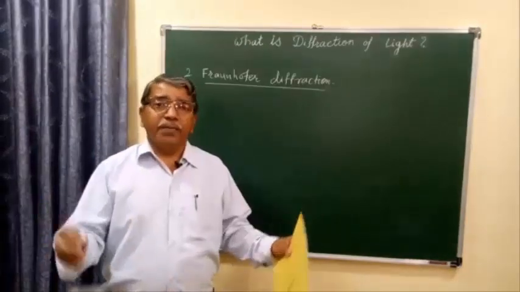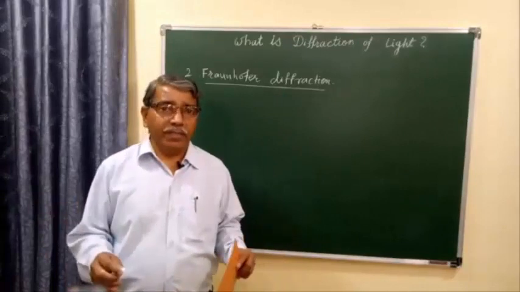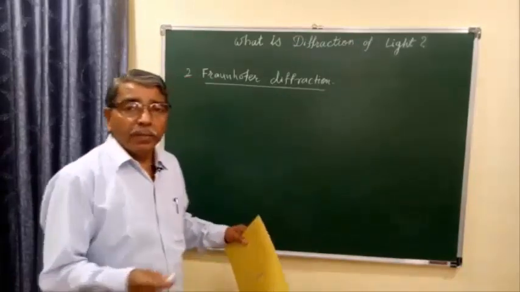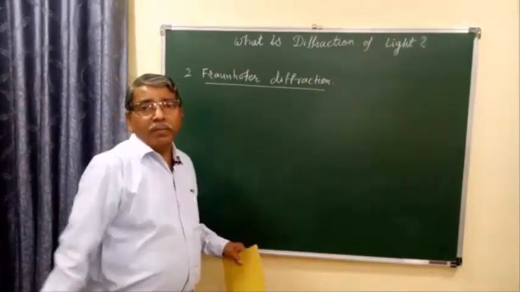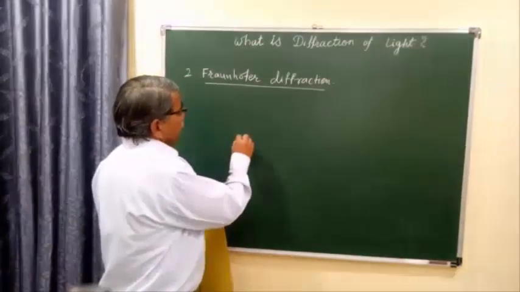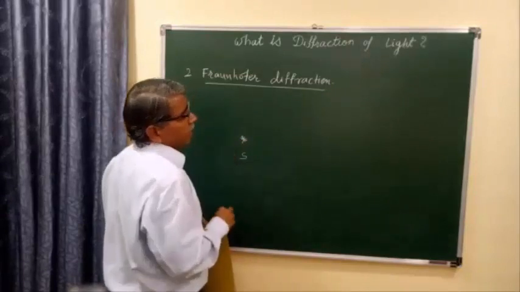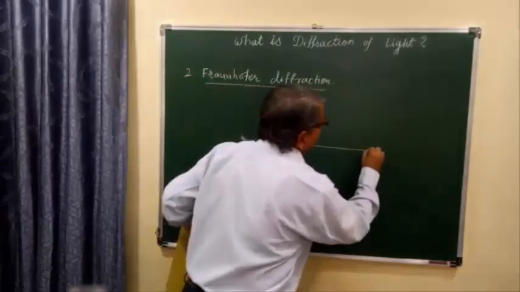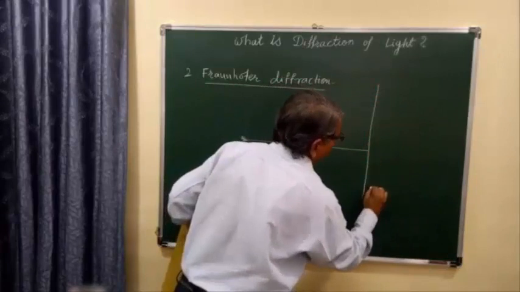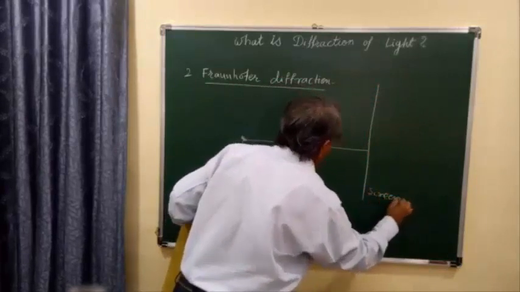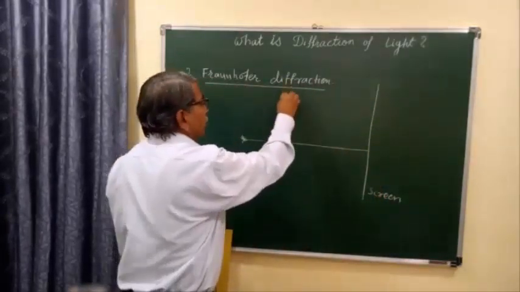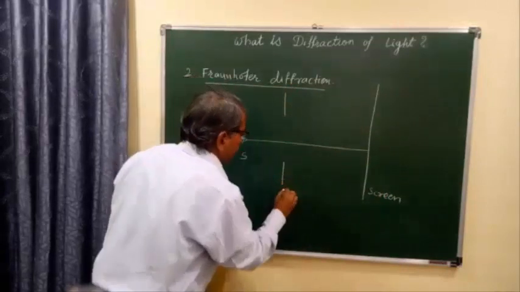Okay, now let us move to Fraunhofer diffraction of light. The second diffraction is Fraunhofer diffraction of light. So let me draw the diagram for the Fraunhofer diffraction. There is a source of light denoted by S, and there is a screen and there is a slit.